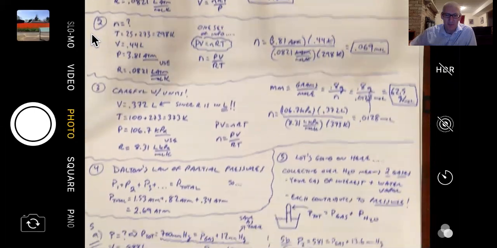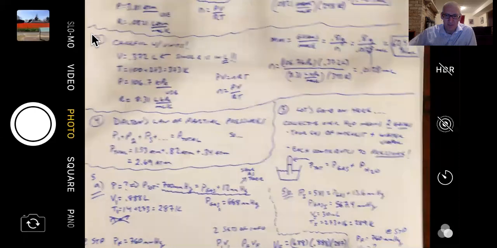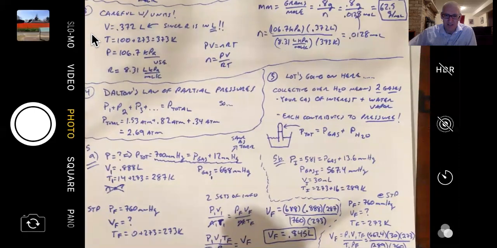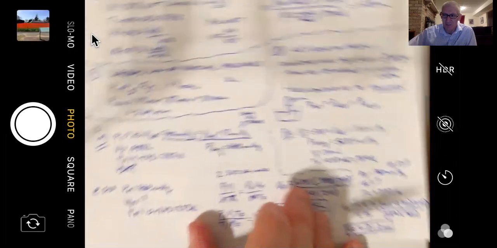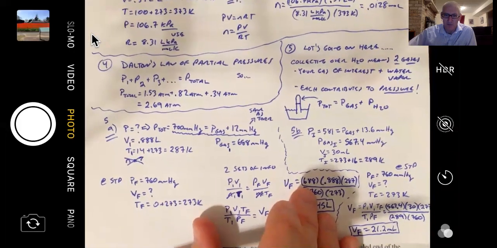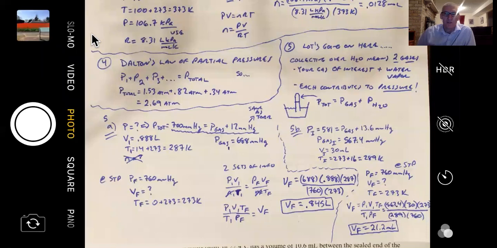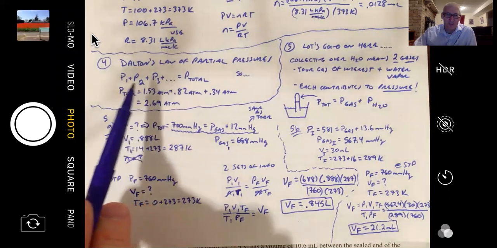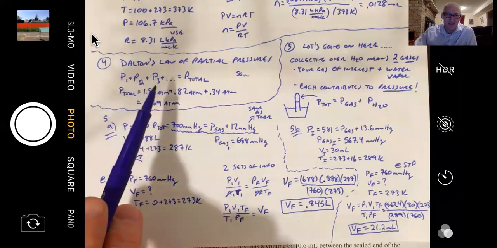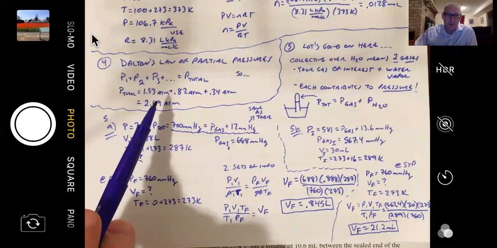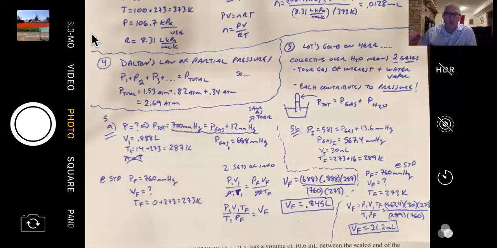But there were definitely a couple that would have given you some difficulty, and I want to look at those right now. I think number 4 and 5, and this is totally my fault, would have been tricky. Now, number 4, Dalton's law of partial pressures, is pretty easy. Let's say you have a container and it contains a couple of different gases. If you want to determine the total pressure in that container, that total pressure is just the sum of the pressures of the gases in the container. So in a problem like number 4, you literally just add up the pressures to get the total pressure.